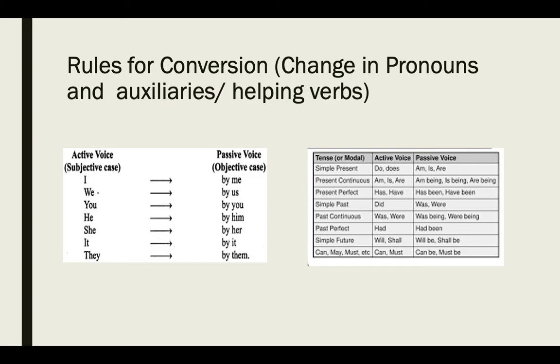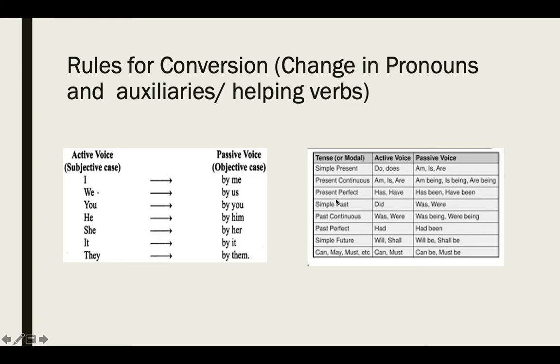So first of all, we are going to talk about simple present. Simple present also means present indefinite tense. In simple present, we don't have any helping verb, but in case of negative and interrogative sentences, we write do and does. So whenever you see do or does in an active sentence, you are going to use is, am, are in the passive sentences accordingly. And when we have present continuous tense, that means we have helping verbs am, is and are. So you are going to change this into am being, is being and are being. And afterwards you are going to write the third form of the verb.